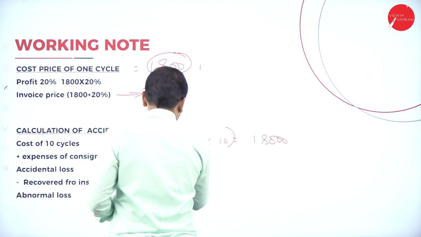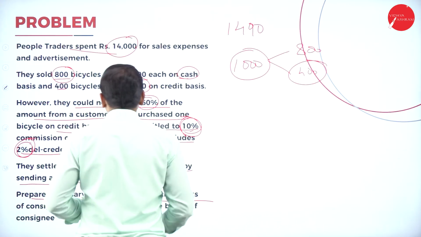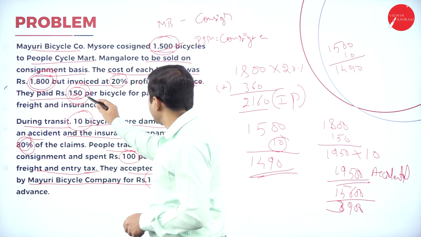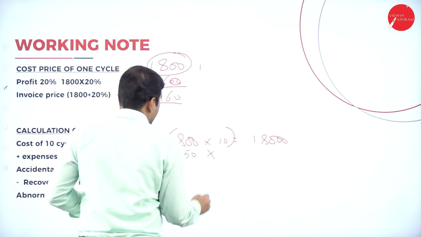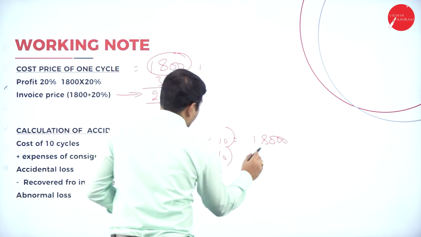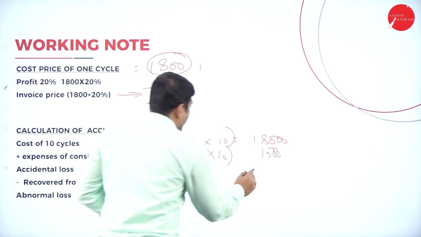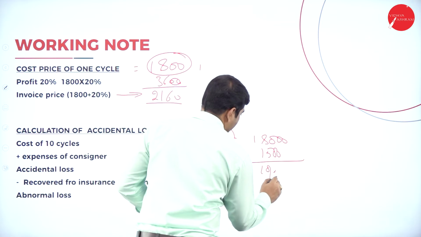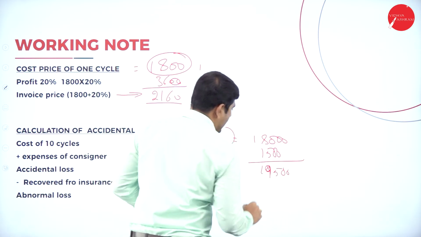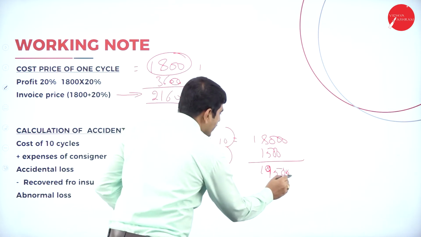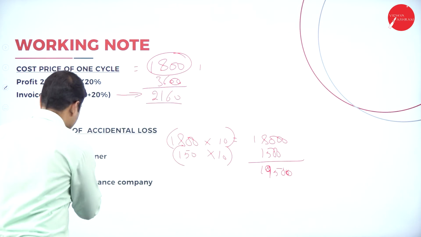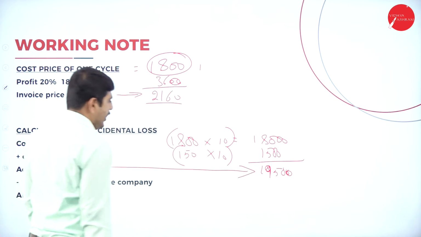Again, 150 per bicycle; for one cycle they have paid 150, into 10 cycles, it is 1,500. Next one, whatever the amount we get, 19,500. So 19,500 is the accidental loss.